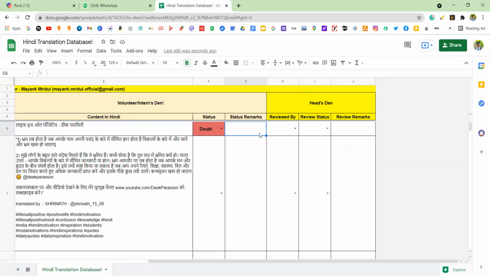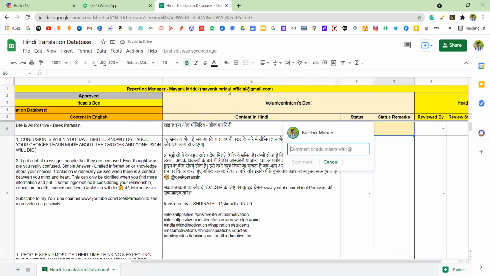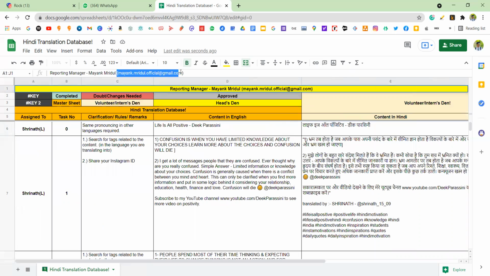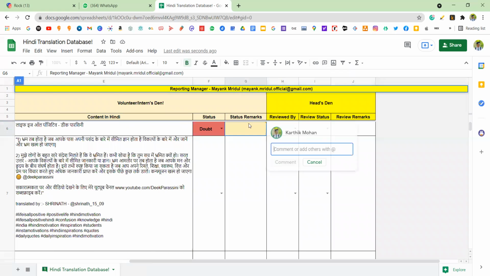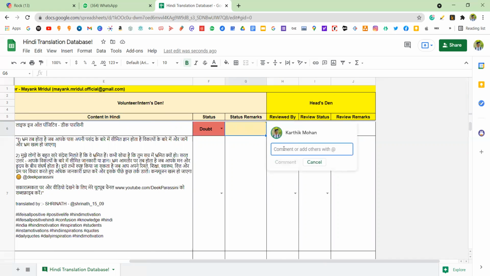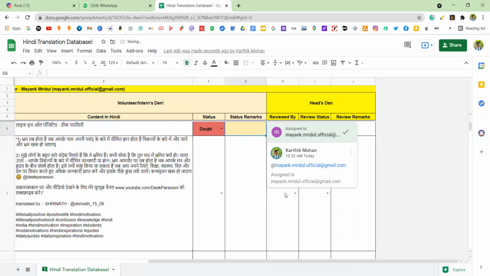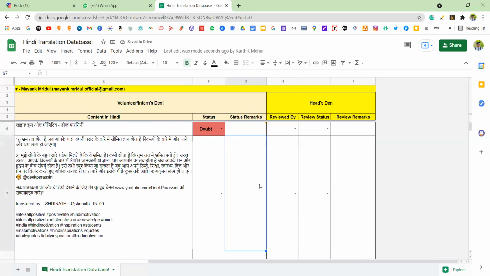It would be highly appreciated if you can do one more thing. Can you see a dialog box sort of thing here, which is insert comment? If you click insert comment, and you can see the reporting manager mentioned on top, Mayank Mridul, just copy and paste his email ID, and then comment down here with an @ and his email ID, so that it is assigned to Mayank Mridul. He will receive a mail stating that someone mentioned you in a comment and there's a doubt, so that he can come here instantly and see what the doubt is. He'll see the doubt and assist you immediately. So this is how it works.